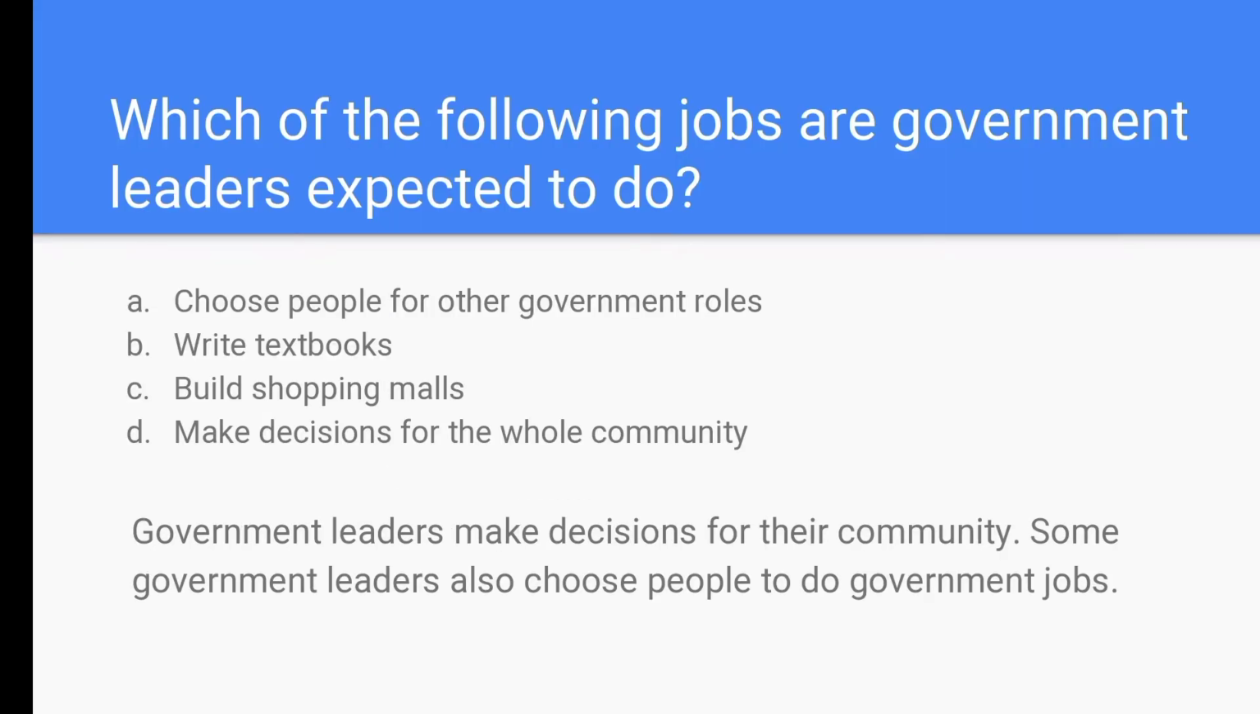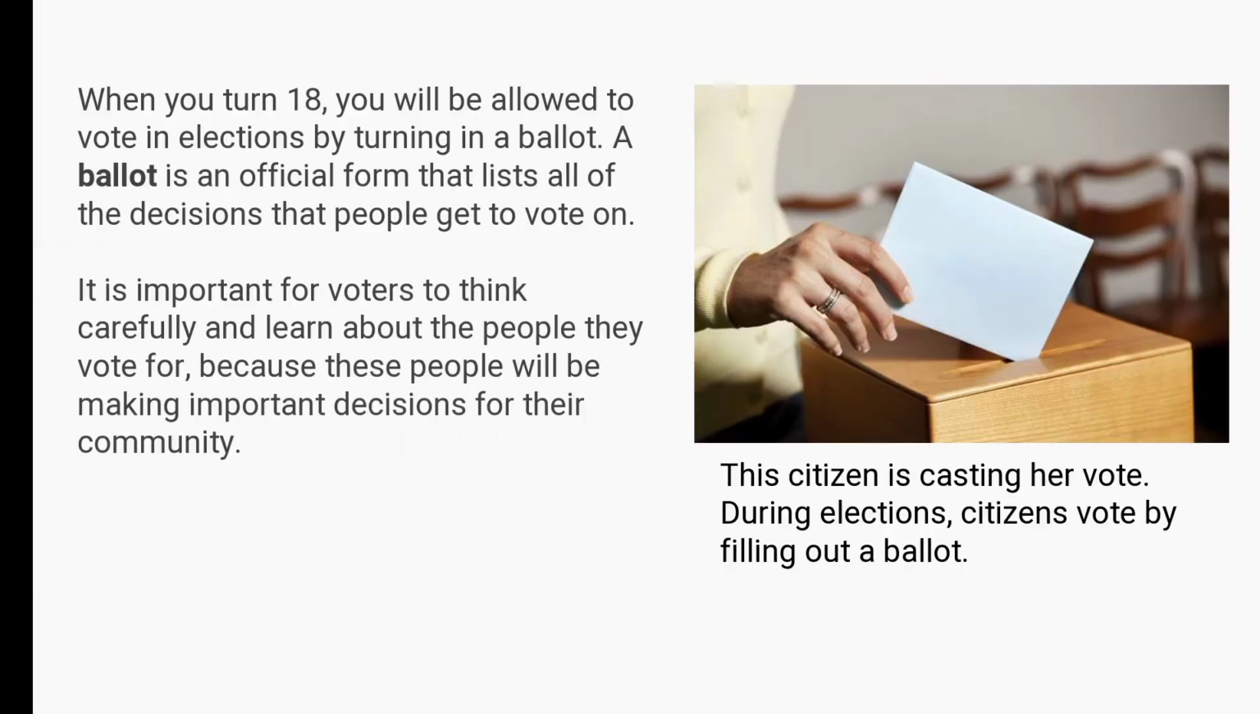Which of the following jobs are government leaders expected to do? A. Choose people for other government roles. B. Write textbooks. C. Build shopping malls. Or D. Make decisions for the whole community. The answer is A and D. Government leaders make decisions for their community, and some government leaders also choose people to do government jobs.